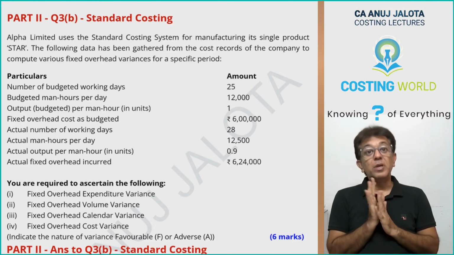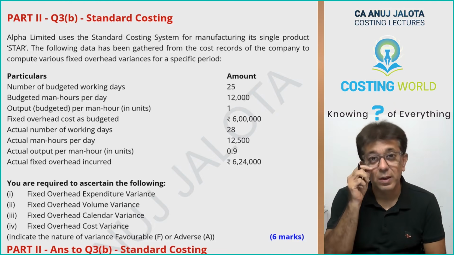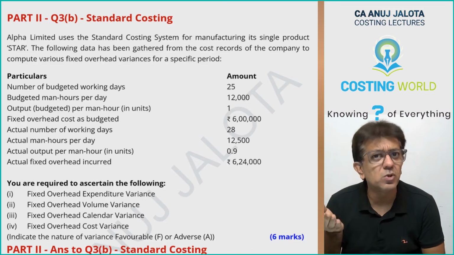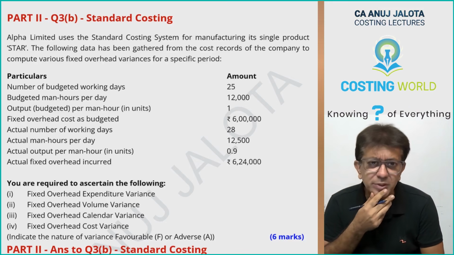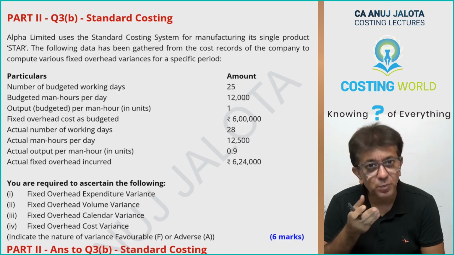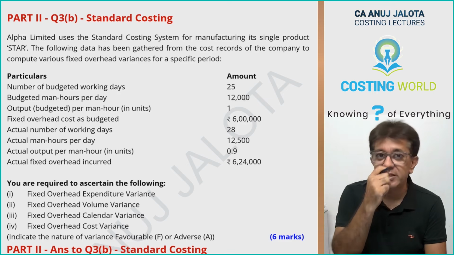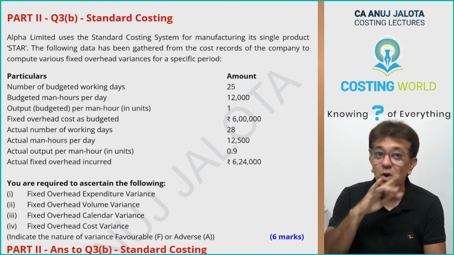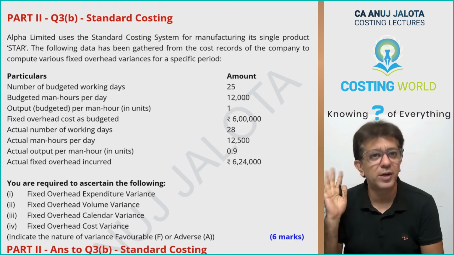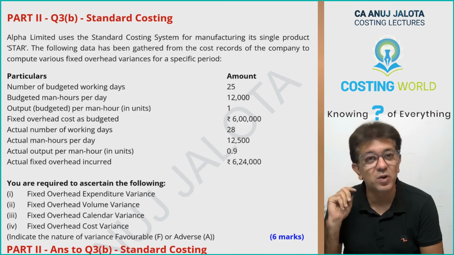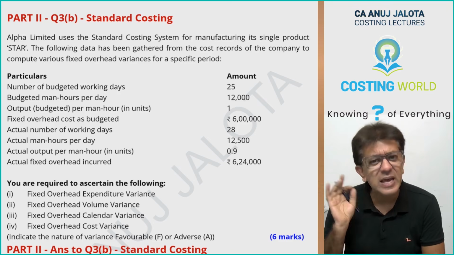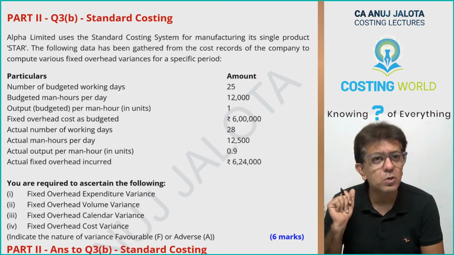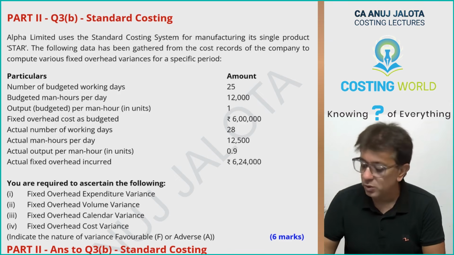Chalo, question number 3B. This is on standard costing. This is a second question on standard costing in this entire paper. I always thought why there should be, but when I looked at it, I realized that it is on fixed overheads. So this is on standard costing, but not of material, not of labor, but fixed overheads. Fixed overheads was the last thing that we had done in standard costing. And we have exactly the same question in our book also. Let's do this.